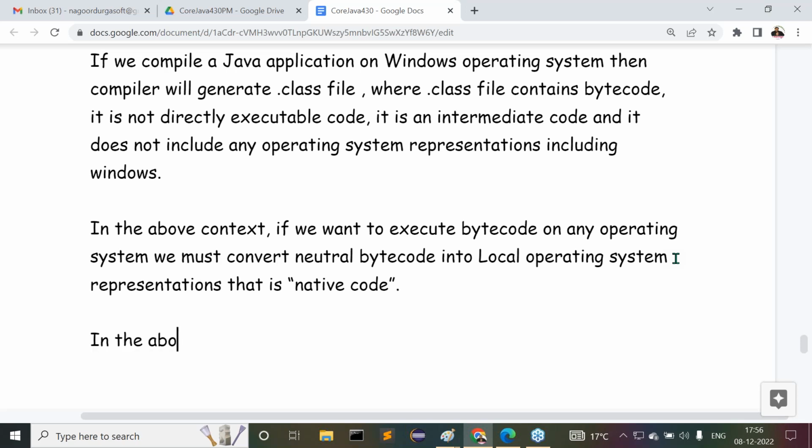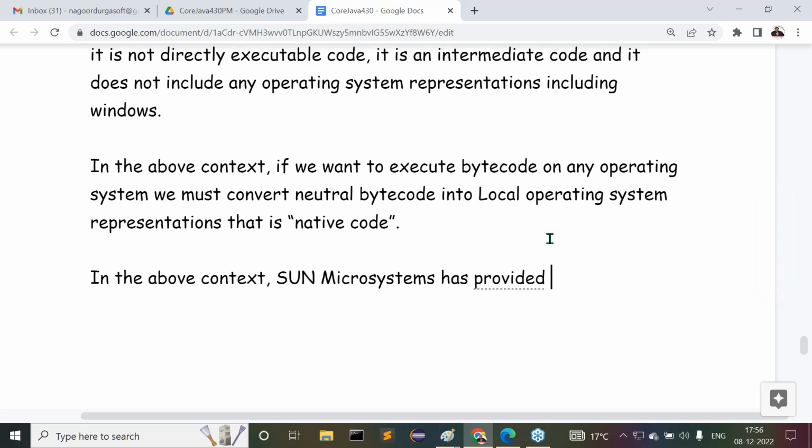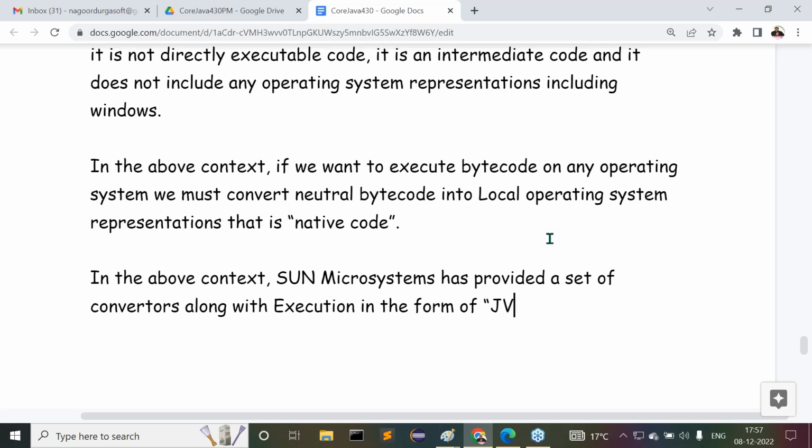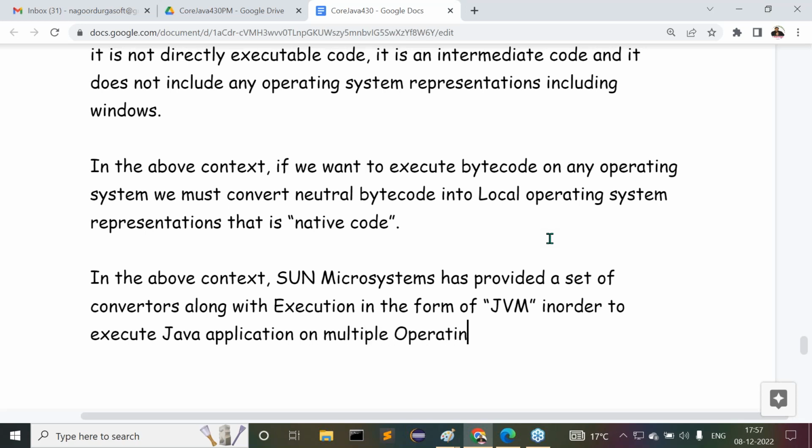In the above context, Sun Microsystems has provided a set of converters along with execution in the form of JVM, in order to execute Java applications in multiple operating systems.